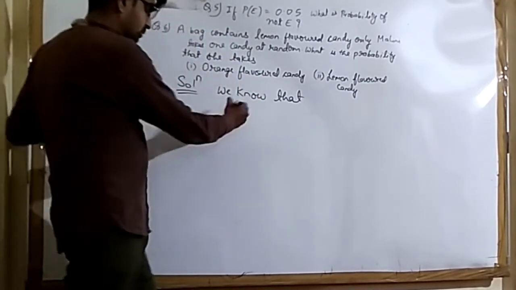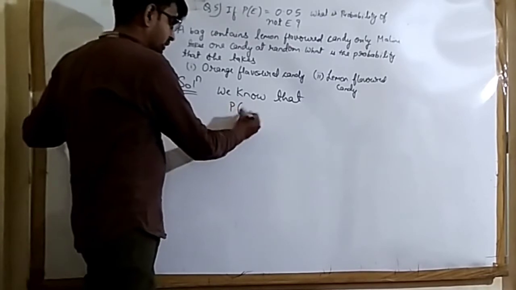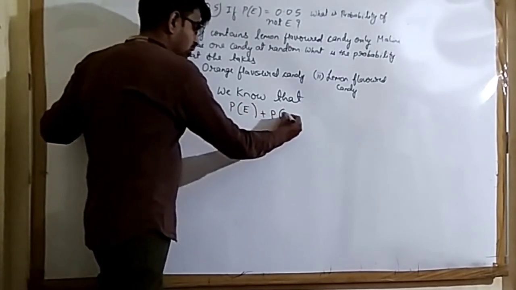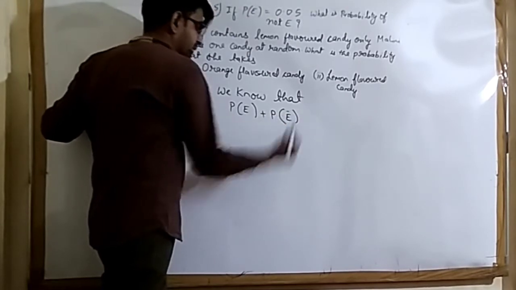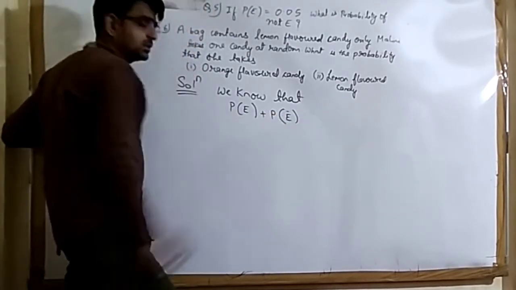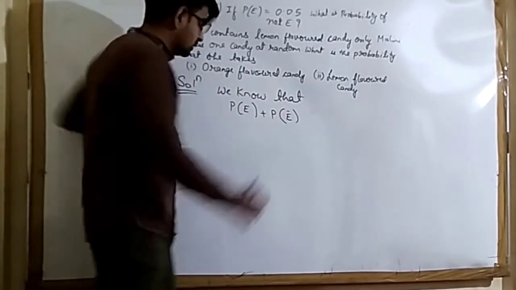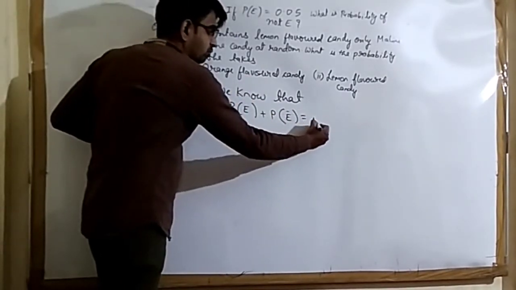So I can write probability of event E plus probability of not happening, which I write as E complement, the symbol of E complement which refers to not happening, is equal to 1.